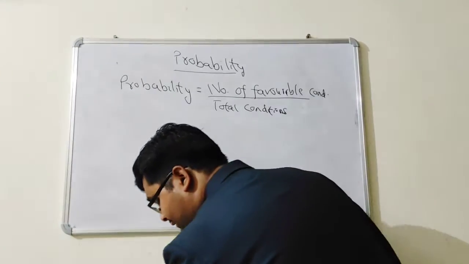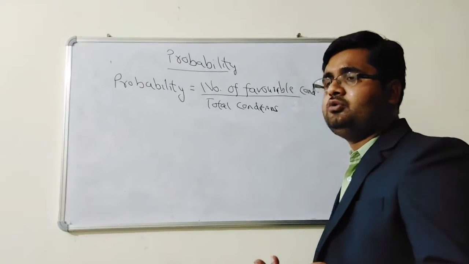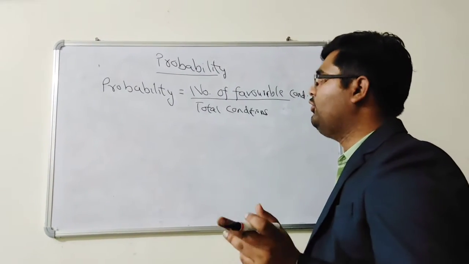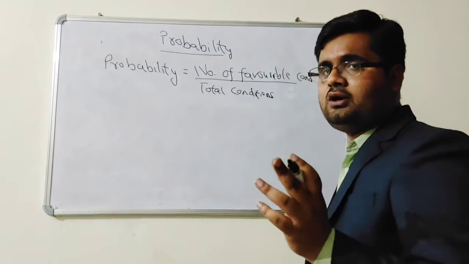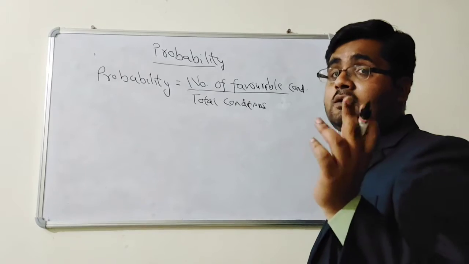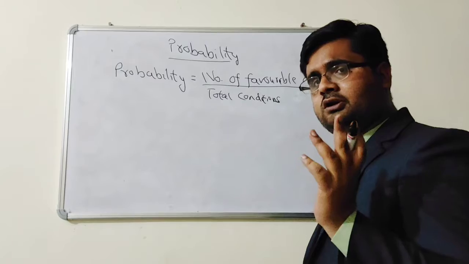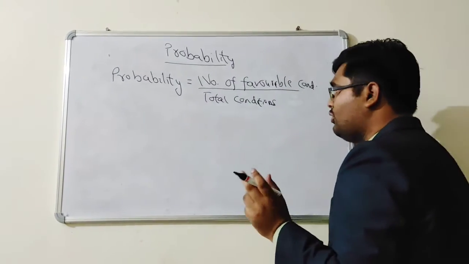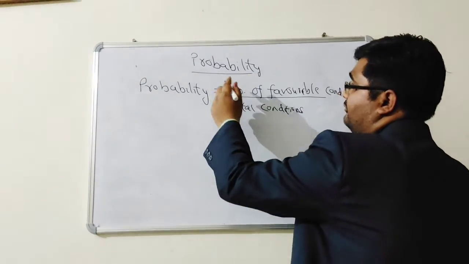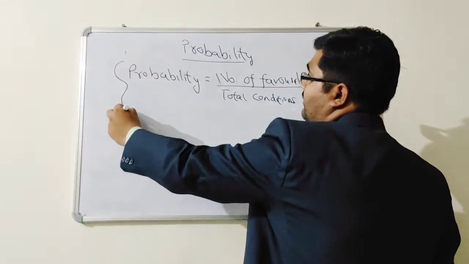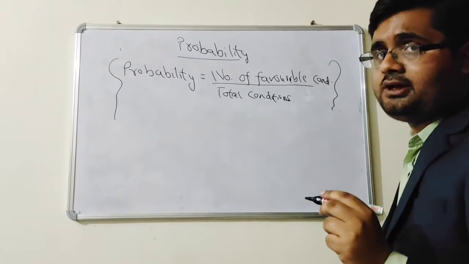In this case, if you take 2 upon 52, because total cards are 52, your answer will be wrong, because you have to calculate the probability of a red king from red cards. So total red cards are 26. This is the main thing. If you remember this, you can do the things.